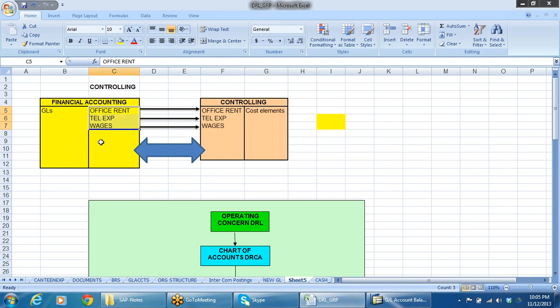Similarly, these are all expenditure GL accounts. What about the revenue accounts? Say income accounts rather. Right, income accounts, say for example sales, then miscellaneous income. All these things are defined as revenue elements.